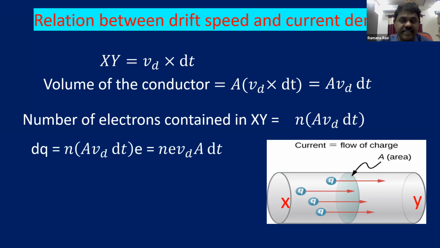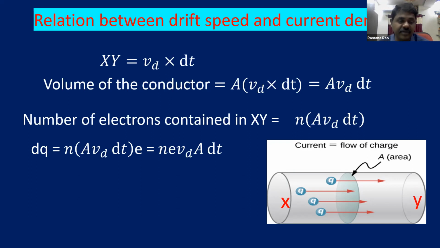Now what is the charge? How to calculate the charge? How much charge is flowing? So every step is interrelated. Stepwise you can see the length of the conductor, then volume, then number of electrons, and after that charge. So charge means what? N into E.